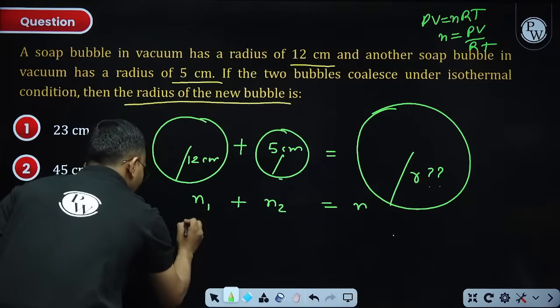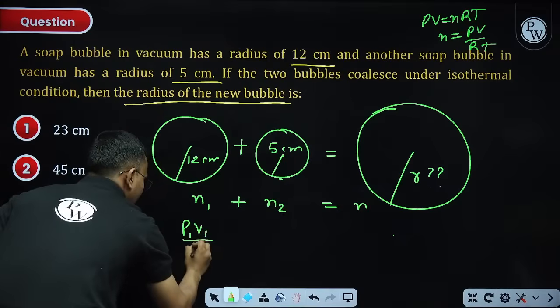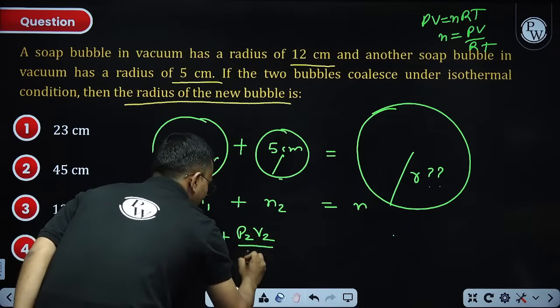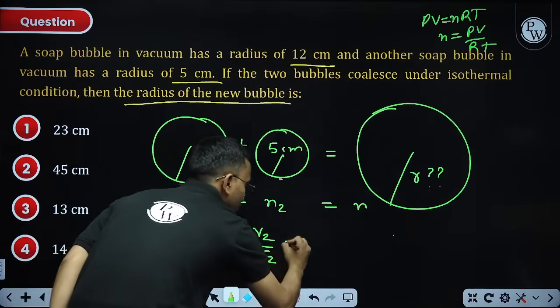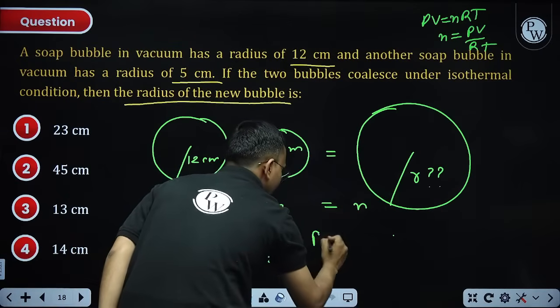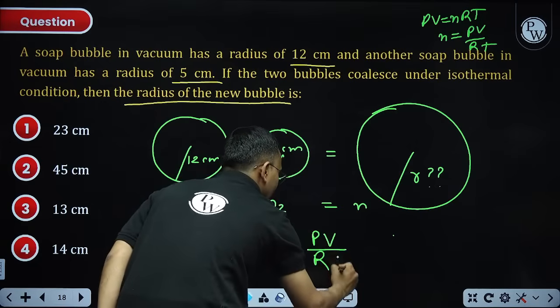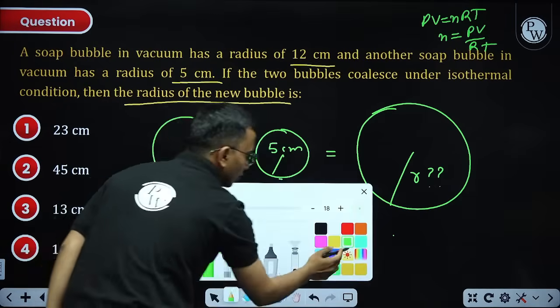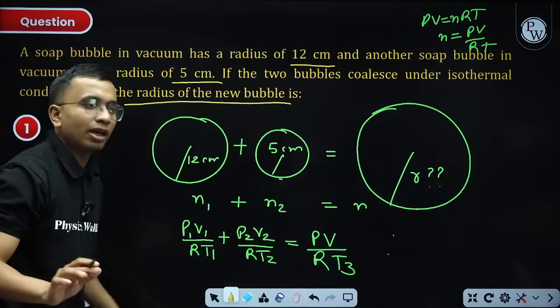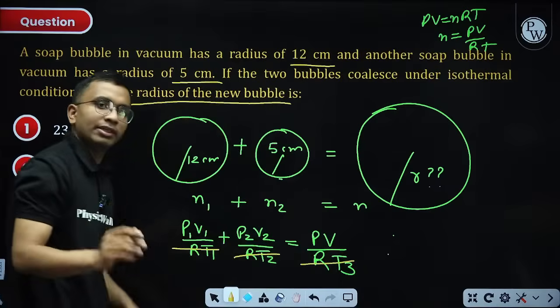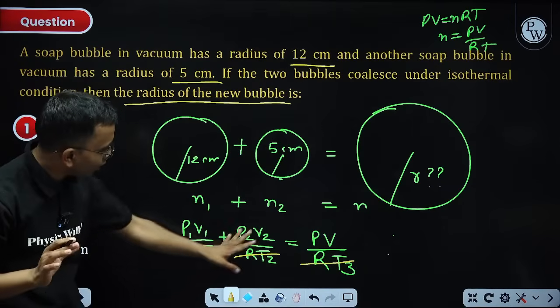So P1V1 by RT1 plus P2V2 by RT2 is equal to the final pressure into final volume divided by R into T3. Now it is isothermal, which means T1 is equal to T2 is equal to T3. This condition is given to you. Now I got this relation.